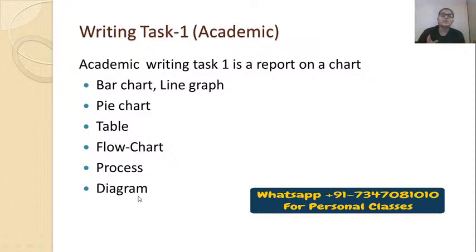And guys, for the newcomers, the most important thing is that you should not get confused between summary and conclusion. Conclusion is something you write in task 2, because in a conclusion we give our own point of view. In the case of a summary, you summarize the entire report. So a summary will be written in task 1, whereas a conclusion will be written in task 2.